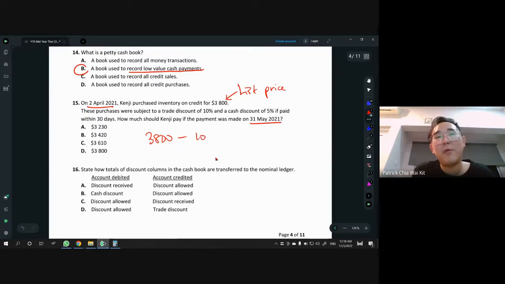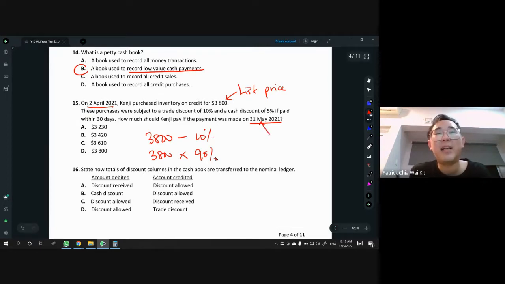There are many ways to do this. You can press on the calculator, minus 10%. You can also take 3,800 times, quick maths here, 90 over 100, or you can times 90%, same thing. I prefer to write it as times 90% after the deduction. Then you get the answer. Now the question actually asks how much should Kenji pay if the payment was made on 31st May? Now, come on, people.